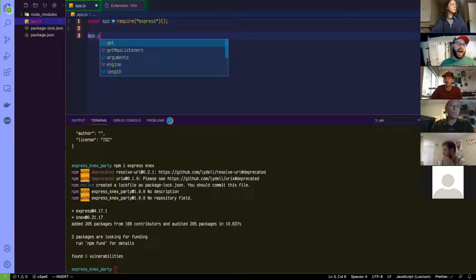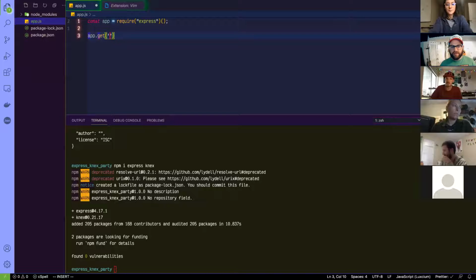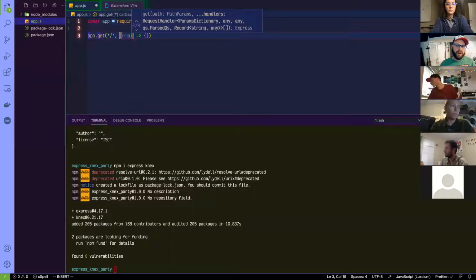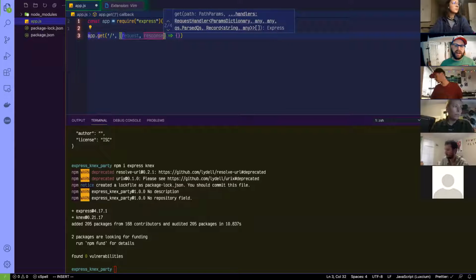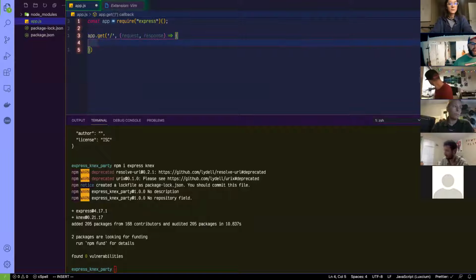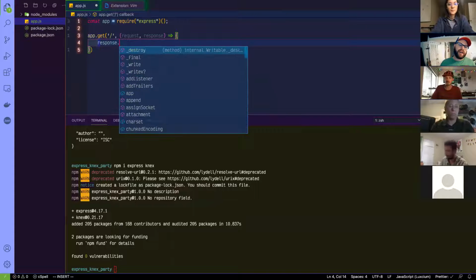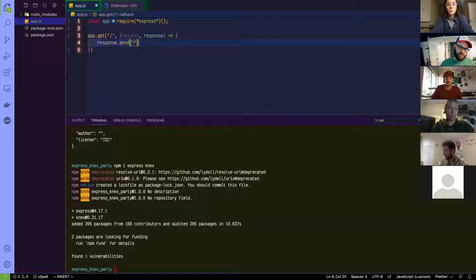And if I remember right, it's app.get, and the first thing is the route. So we just want to get the main route, and then the callback, which takes in a request and a response, which I'm going to actually fully write out. Request, response. This just gets run whenever I hit that endpoint. So I'm thinking, okay, I want to say response.send. Congratulations. You have an app.